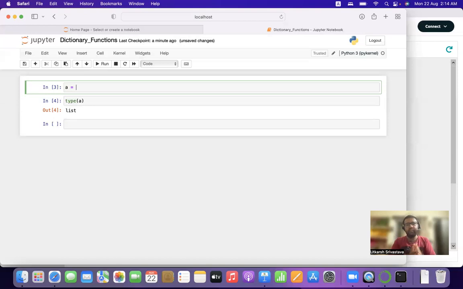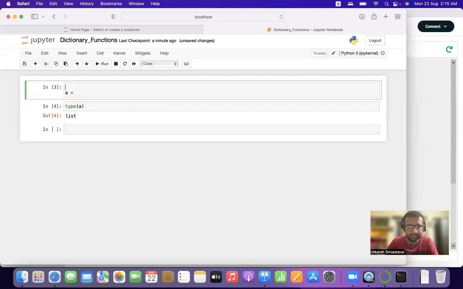Moving further ahead, talking about dictionaries. Dictionaries are a set of, let me write the definition here, or let me just create a comment, that will be fine.